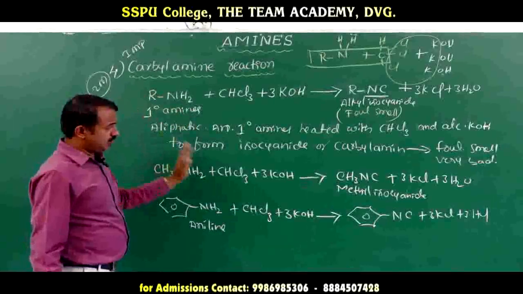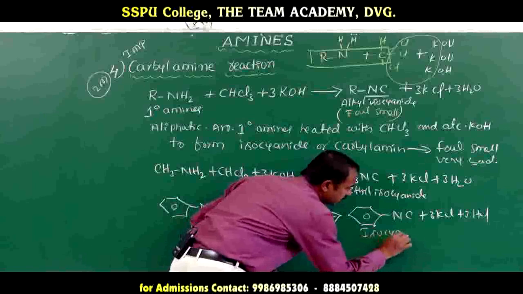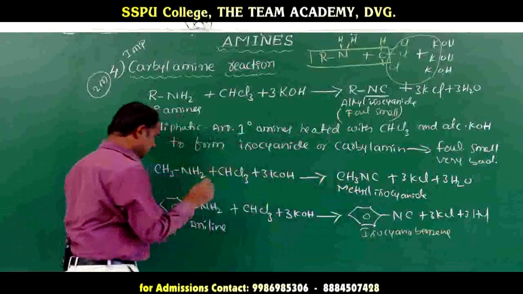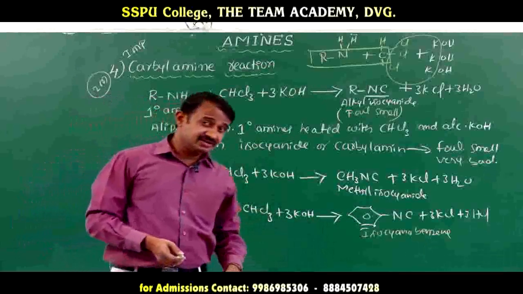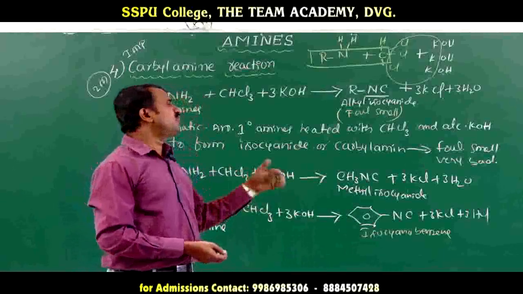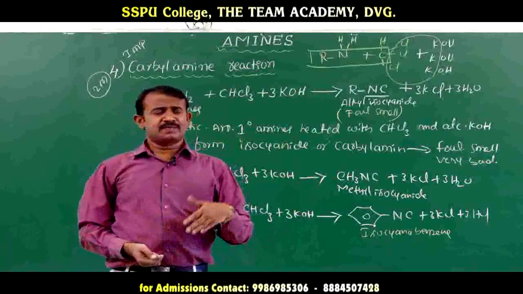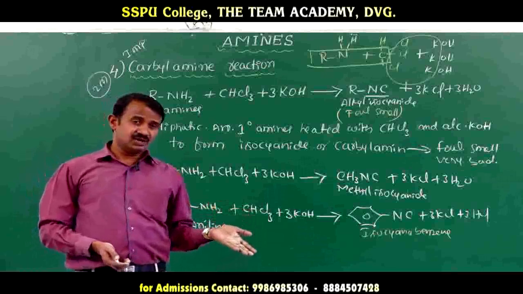This is isocyanobenzene from aniline. Sometimes cyclohexylamine reacts to give isocyanocyclohexane, a different product. Next we will go for the reaction of primary amines with nitrous acid. We will discuss it later.